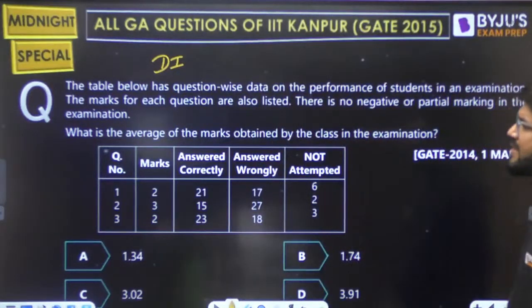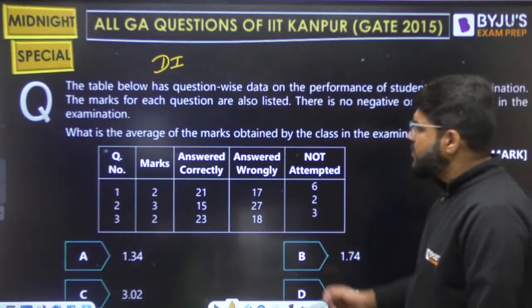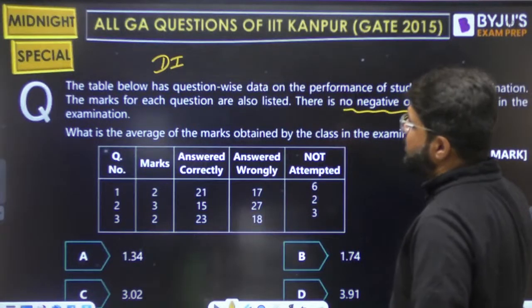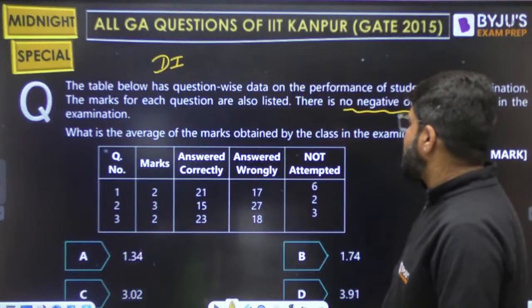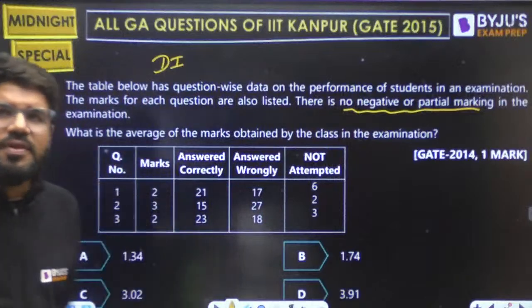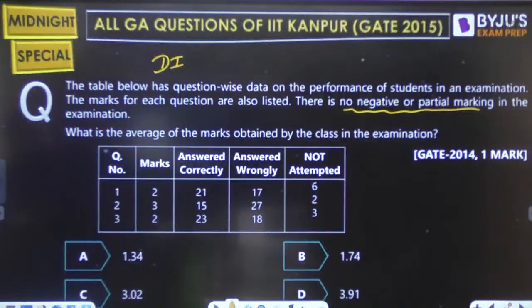Now let's come to the question. The table below has question-wise data on the performance of students in an examination. The marks of each question are also listed. There is no negative or partial marking in the exam. What is the average of the marks obtained by the class in that examination?